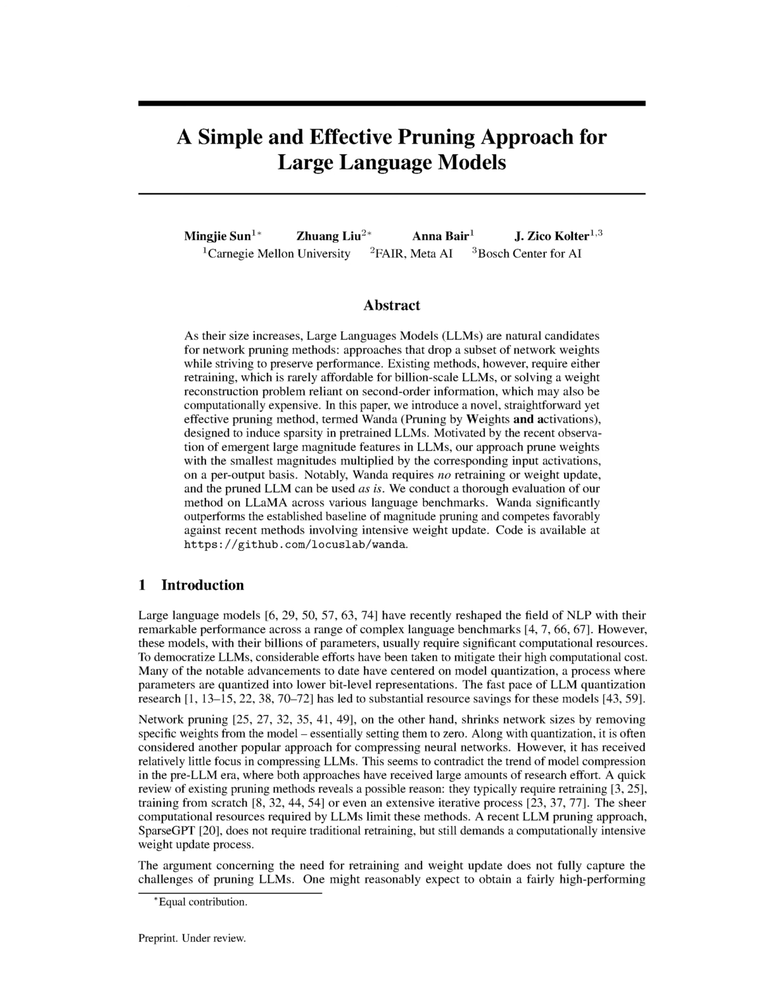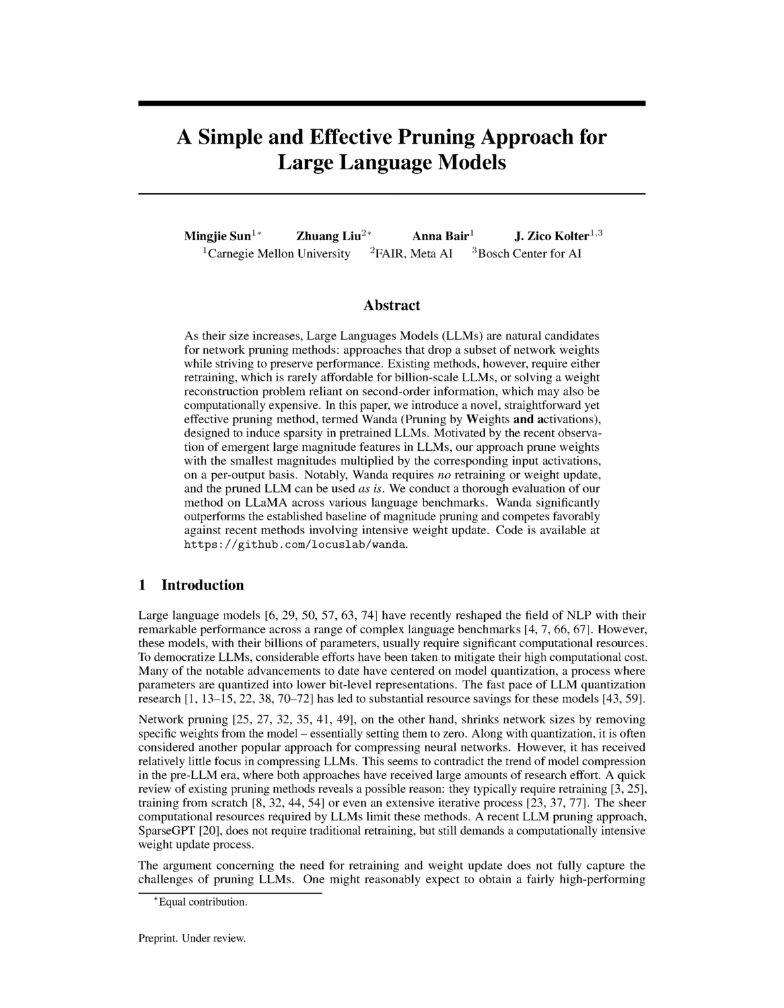Alongside model quantization, there's a second strategy for reducing model size known as network pruning. This technique involves reducing the size of the network by setting specific weights in the model to 0. Although this method has been widely used for compressing neural networks, it hasn't been as extensively used for LLMs.